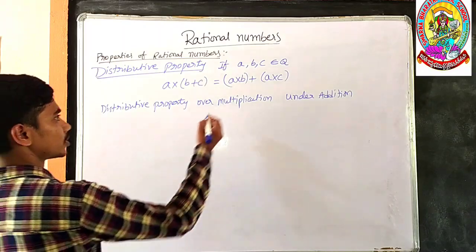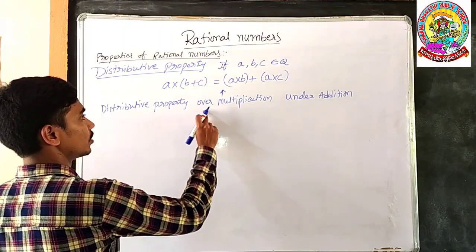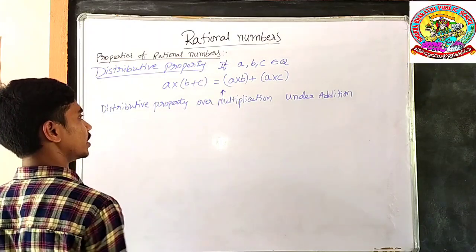This is the distributive property of multiplication over addition.